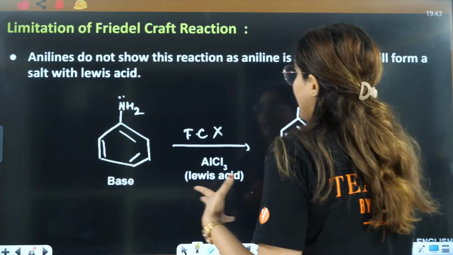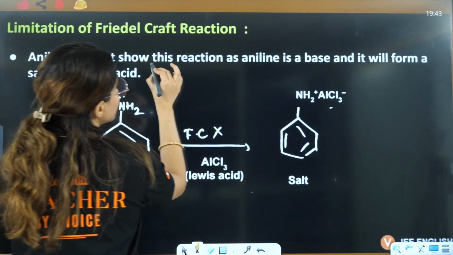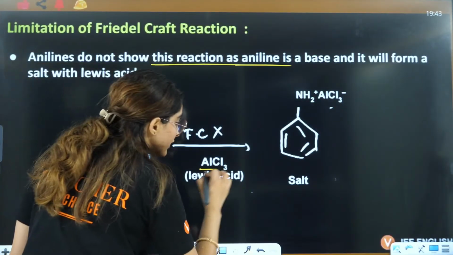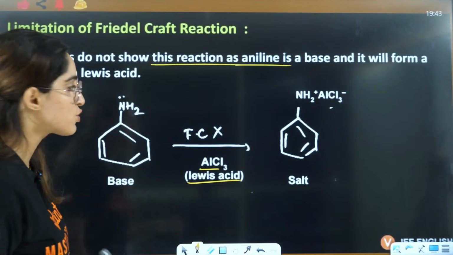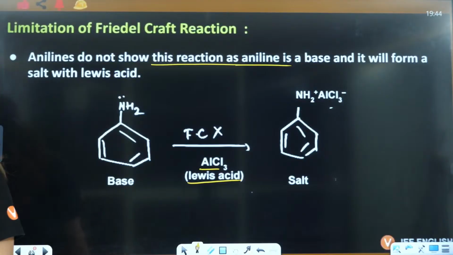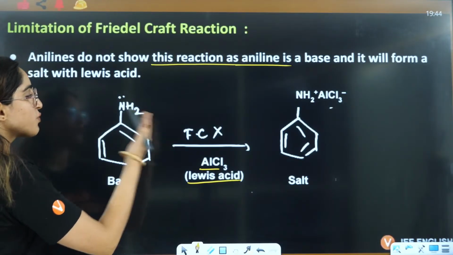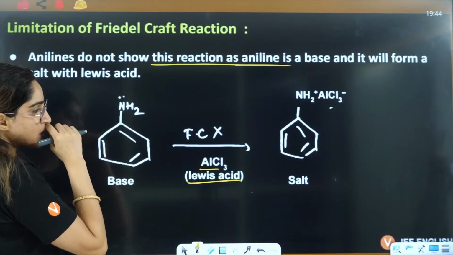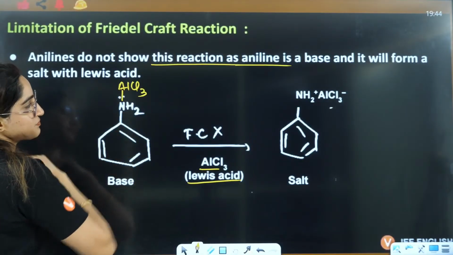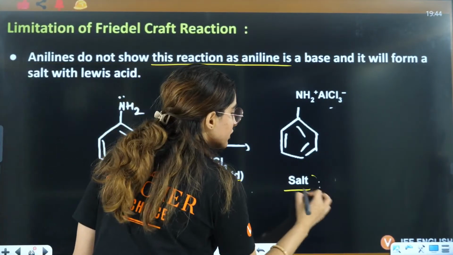Then in case of anilines, they do not show this reaction, as aniline is a base, and in Friedel-Crafts reactions you use a Lewis acid. So what will happen? Instead, an acid-base reaction will start taking place, and here you will have attachment of AlCl3 and a salt will be formed.